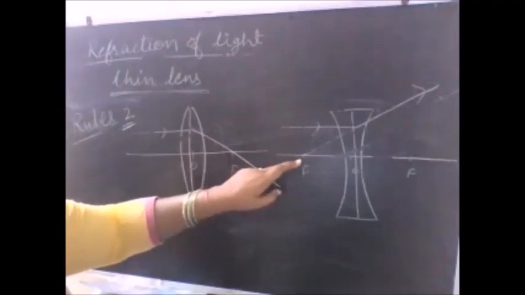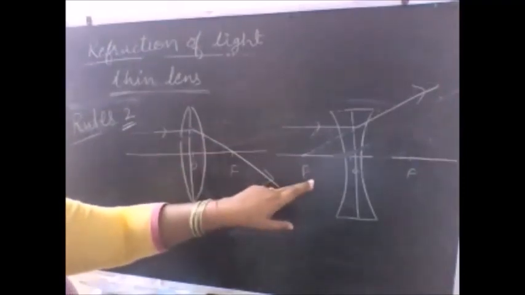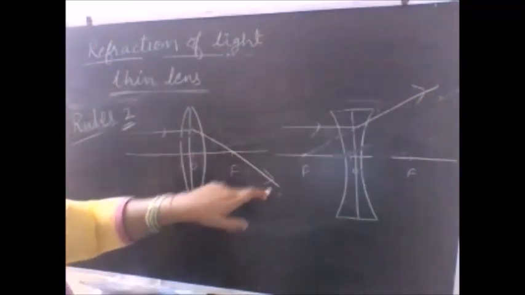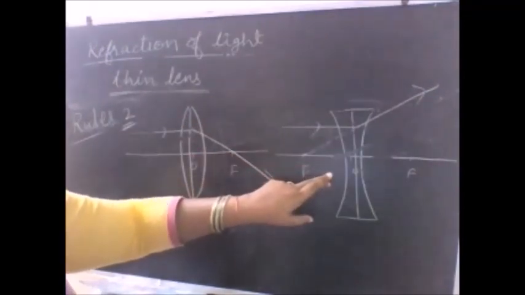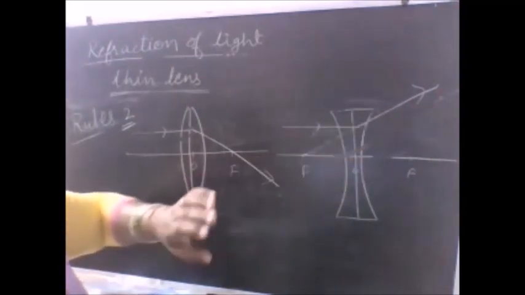So there is a remarkable difference in this rule in the case of a convex and the concave lens. In the convex lens, the light ray actually passes through focus. In the case of concave lens, the light ray appears as if it is coming from the focus.